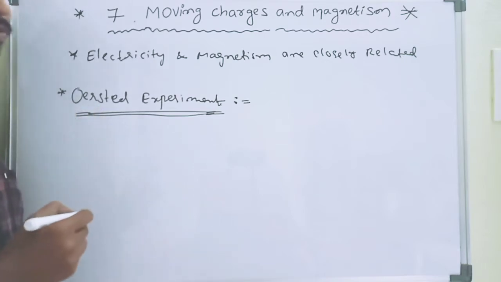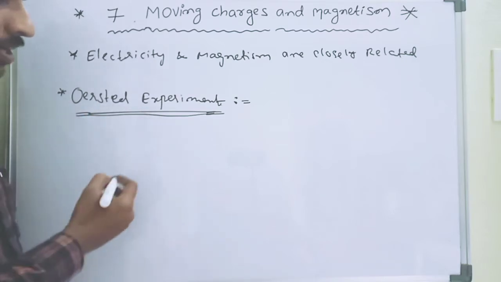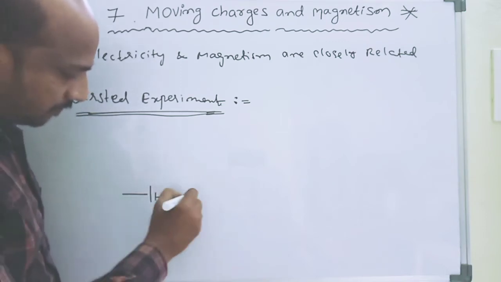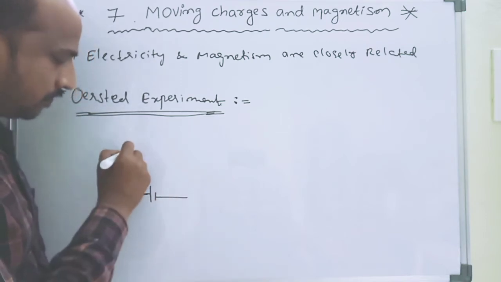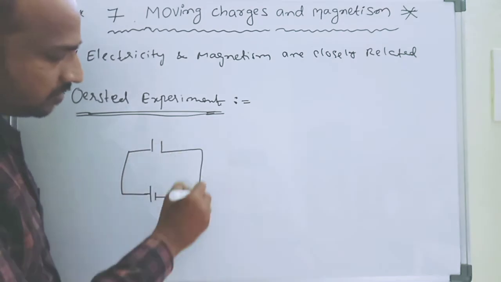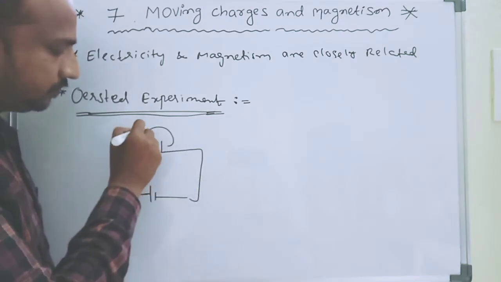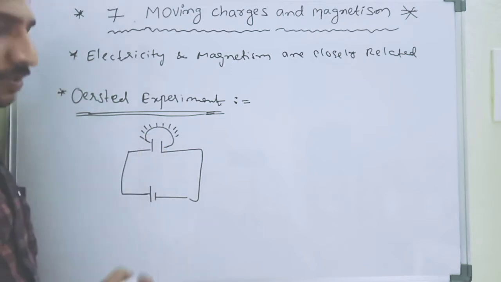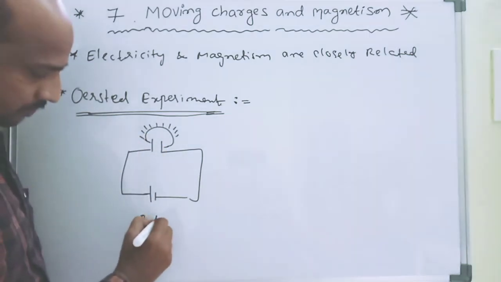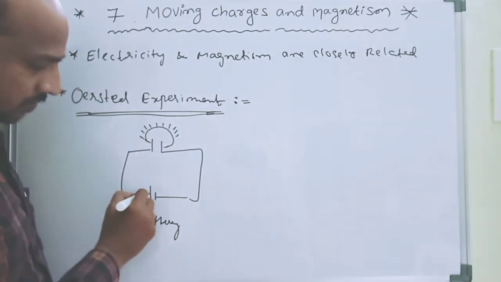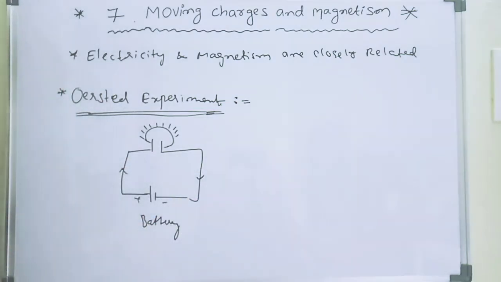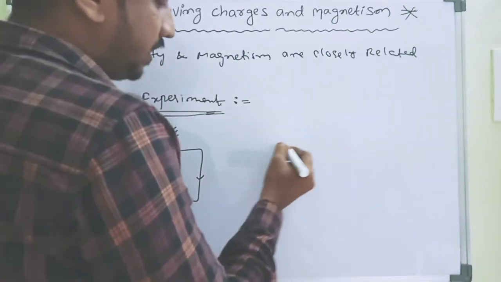According to Ørsted's experiment, he took one circuit diagram. This is the circuit diagram, which means you take one electrical circuit. Here this is the battery. This is the direction of electric current. Okay. After that he took one magnetic needle.